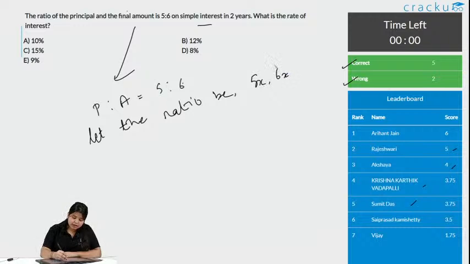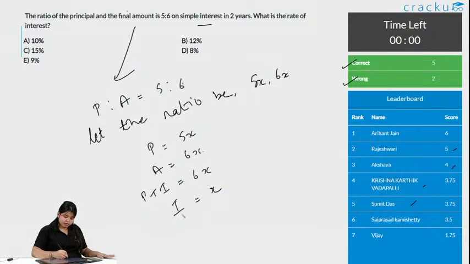If you take the ratio of this, you will get again 5 is to 6. So your principal is 5x and amount is 6x. We know amount is principal plus interest. So again, the interest we are getting is x.